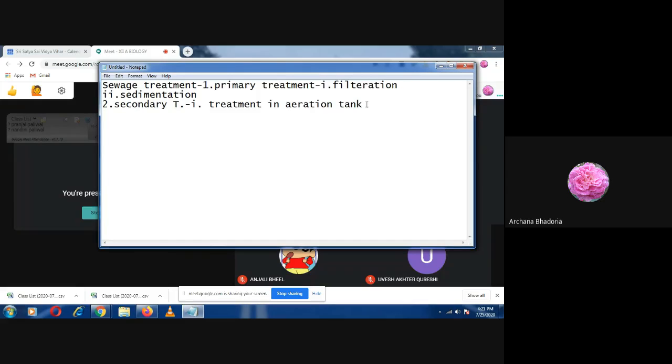Is it clear? So what is the first step? Transfer to the aeration tank. And then after that, how long will it be kept there? Till the time the BOD is reduced. Once the BOD is reduced, it will be taken for the second step, that is the second treatment, and it will be passed into the anaerobic sludge digester.